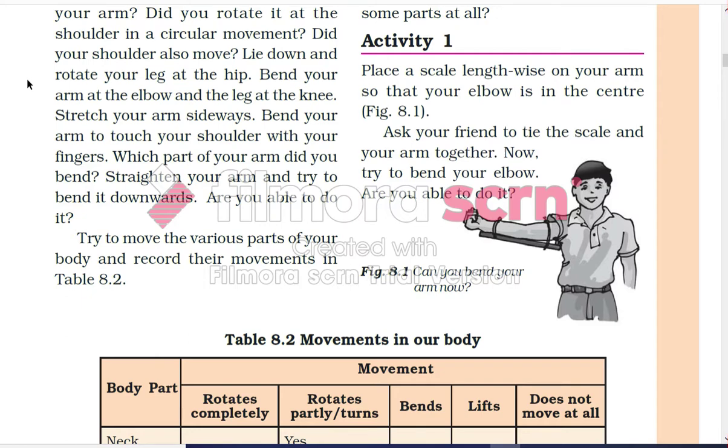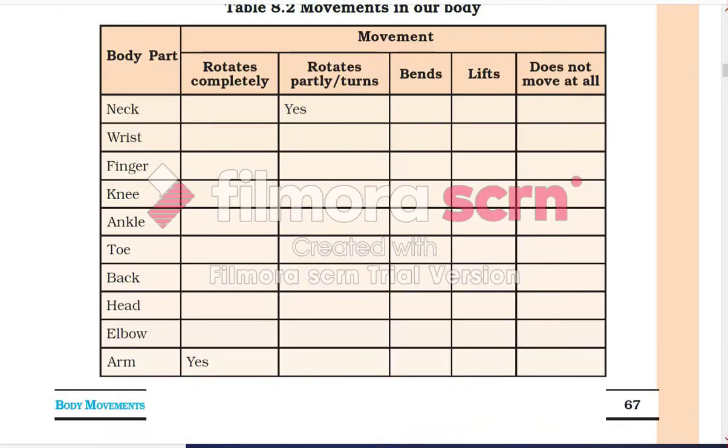Stretch your arm sideways. Bend your arm to touch your shoulder with your finger. Which part of your arm did you bend? Straighten your arm and try to bend it downwards. Are you able to do it? Try to move various parts of your body and record their movements in the table. The table is this table.